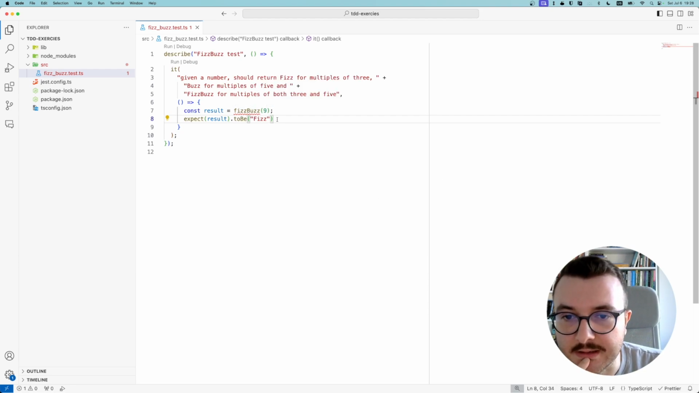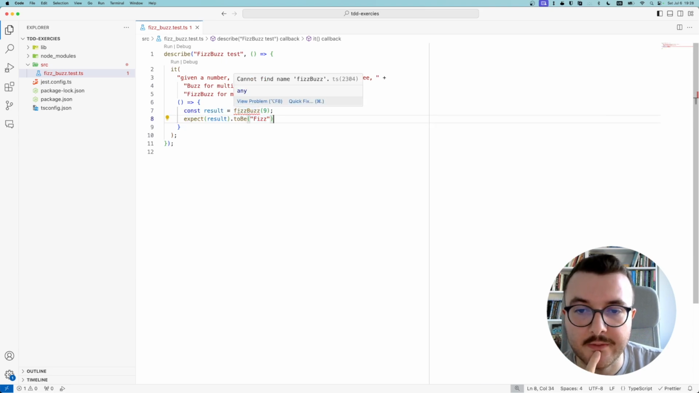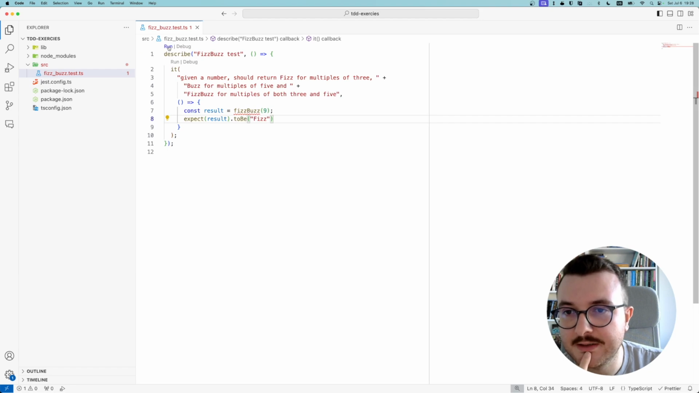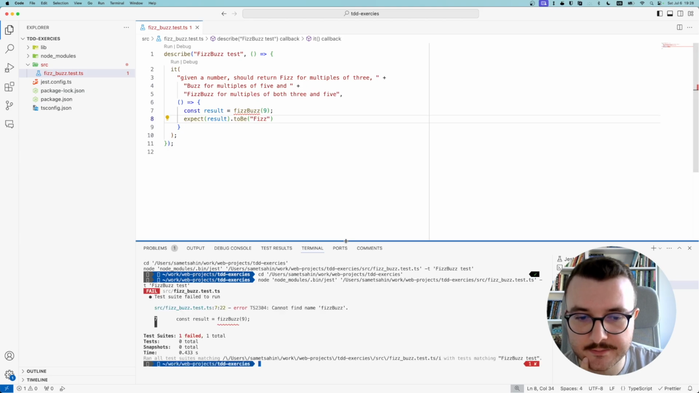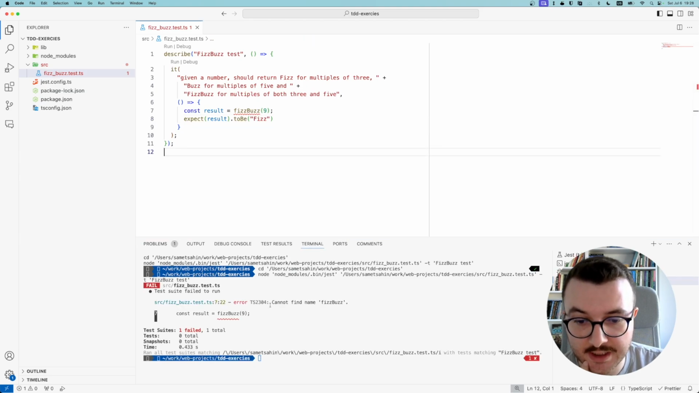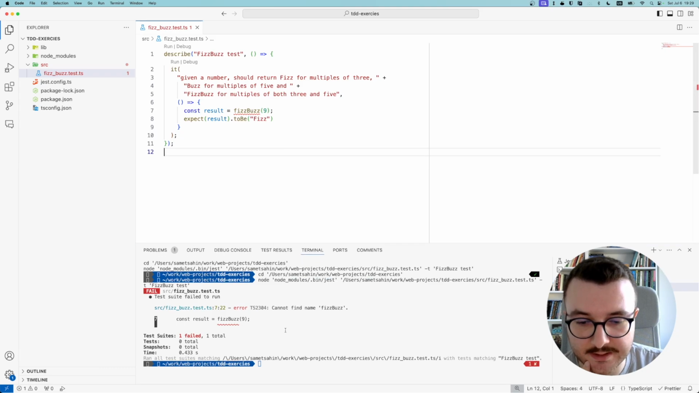Okay, so this is a failing test, but how do we know it's failing? We have a compile time error, but we should run the test to actually see it failing. So let's run it. This is the Jest Runner extension, by the way. You can use it, it's quite useful. Running it, it failed: cannot find name FizzBuzz.